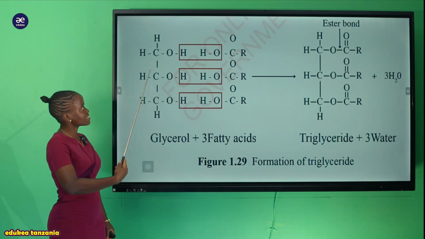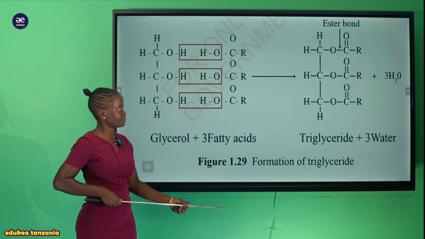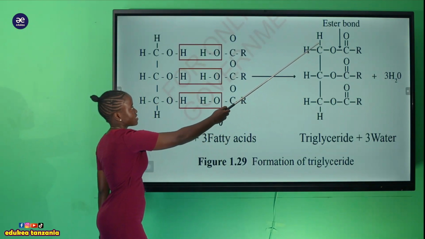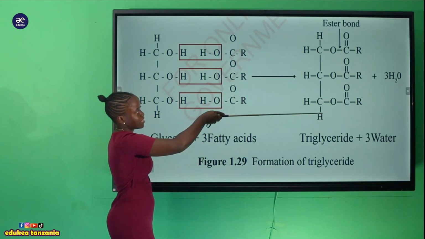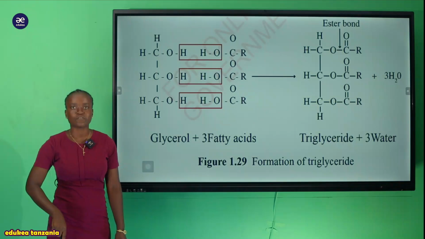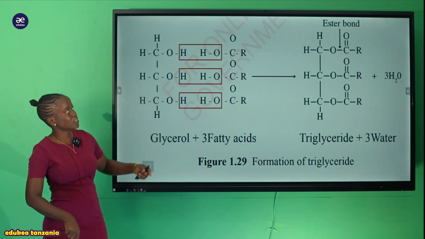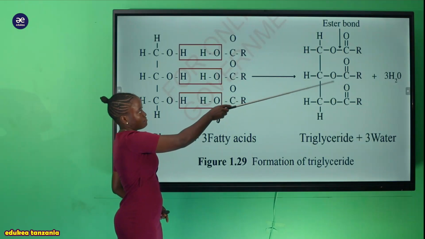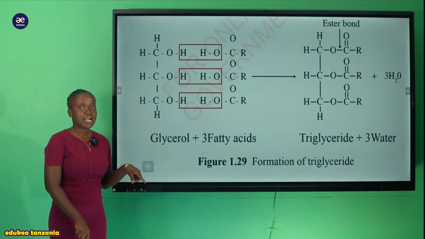So after the formation of the ester bond, you can see this is the ester bond. After the formation of the ester bond, it tends to involve the loss of water. And that loss of water happens just because there is a formation of the ester bond. Thereby, it tends to lose 3 molecules of water.